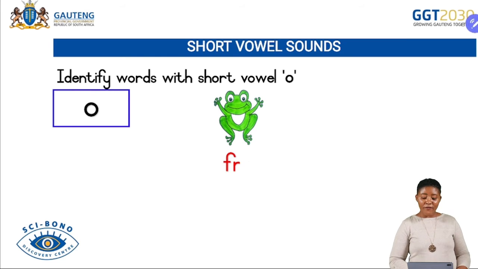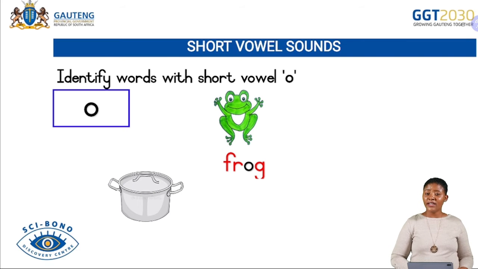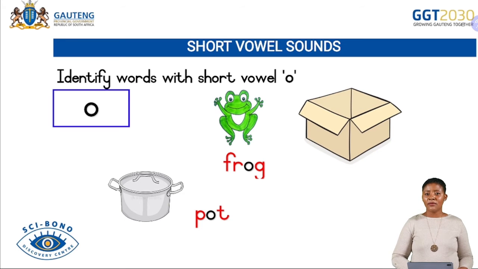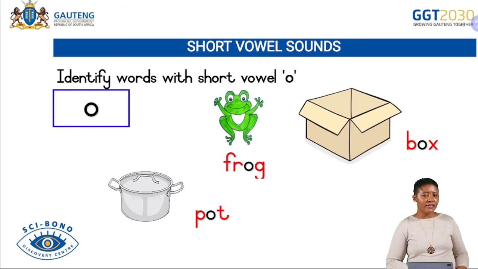Yes, this is a frog. Well done. Look at your next picture, grade 2s. What is this picture? Yes, it is a pot. And then we have the next picture. What is this, grade 2s? This is a box. Yes, it is a box. Well done, grade 2s. Well done, learners.